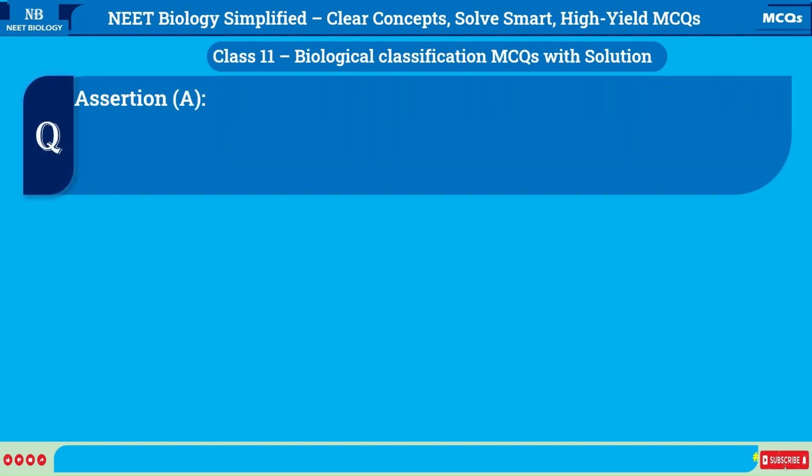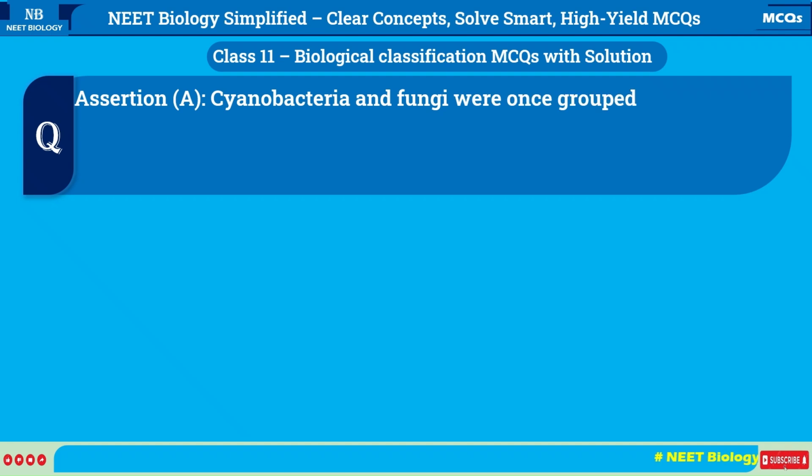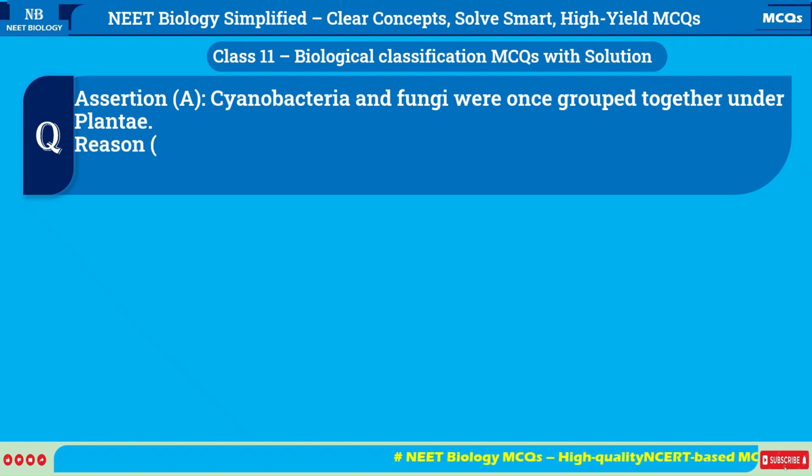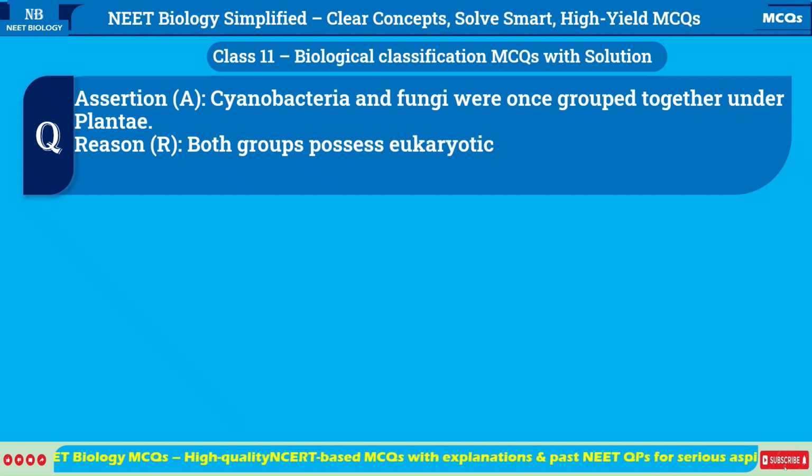Assertion: Cyanobacteria and fungi were once grouped together under Plantae. Reason: Both groups possess eukaryotic cells and perform photosynthesis.